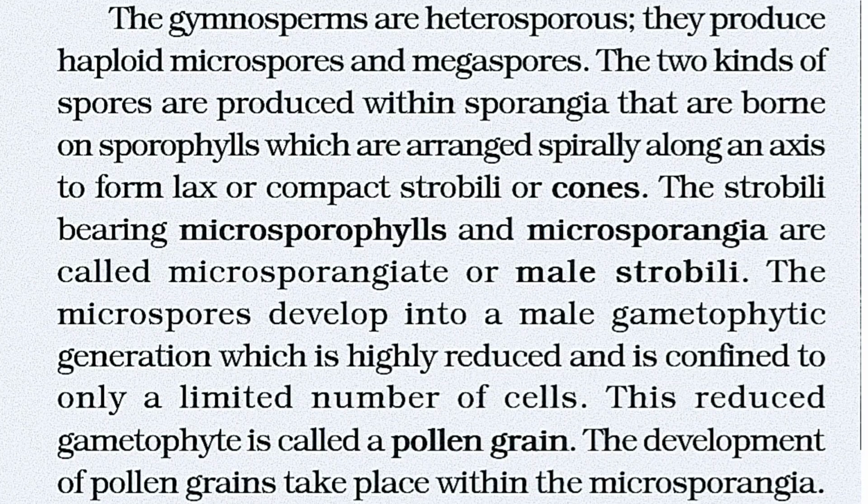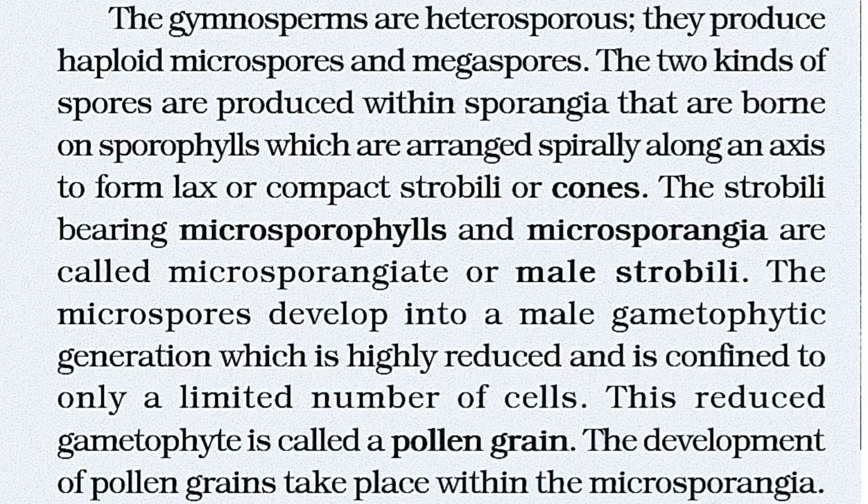The gymnosperms are heterosporous. They produce haploid microspores and megaspores. The two kinds of spores are produced within the sporangia that are borne on the sporophylls, which are arranged spirally along an axis to form lax or compact strobili or cones. The strobili bearing microsporophylls and microsporangia are called microsporangiate or male strobili.